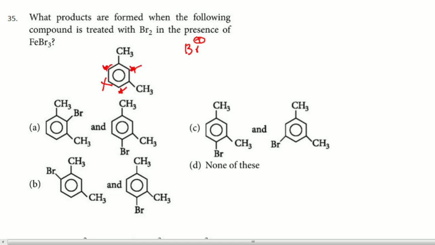Now to substitute at this point, remember, this is sterically hindered. So sterically hindered, so it is not possible. Hence the answer definitely is Br present, it may be here, and Br present, it may be here. Because of that reason, you can say answer for this question is, remember, C is the answer, sorry, B is the answer. So Br here and Br here. 35th question, B is the answer.